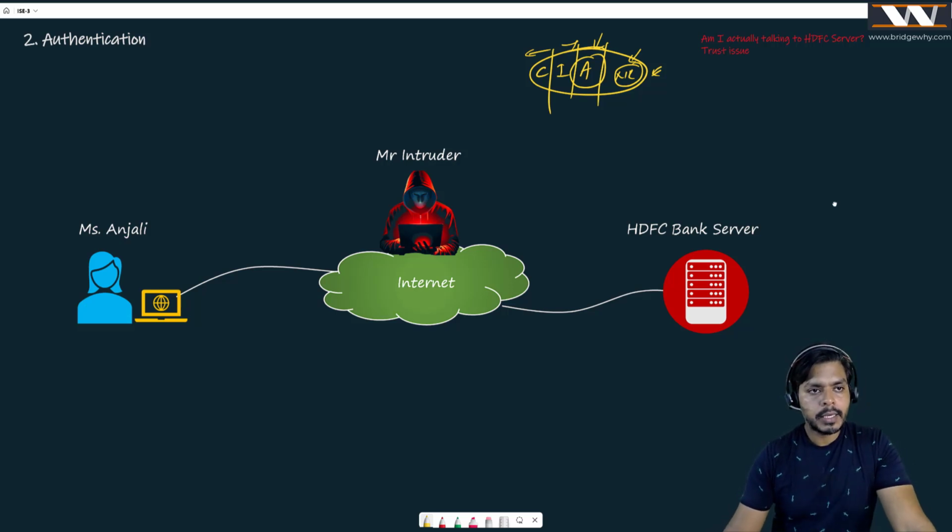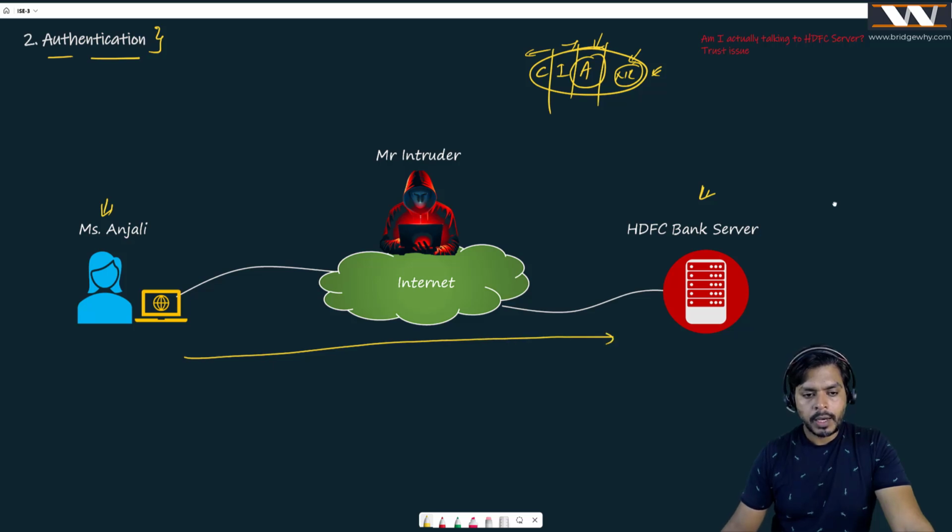Now we are starting the authentication piece right here. What is the meaning of authentication? Let's try to understand it first. We have Miss Anjali here. We have HDFC Bank here. Till now, we know how to send my message confidentially and how to maintain the integrity. I know confidentiality, I know integrity, but these things are absolutely secondary.